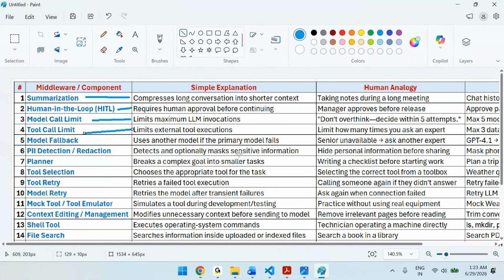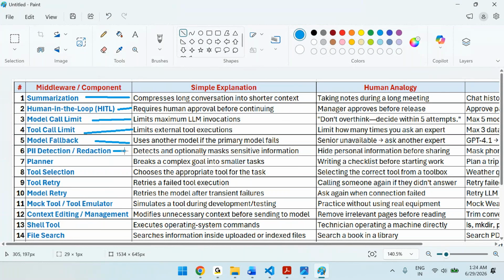Tool call limit is also the same. Now we have tool calls, right? Like Tavily tools, web search tools, weather tools like that. So you can put a limit on how many times the agent can call a tool, 3 times, 2 times like that. Then there is the model callback middleware. These are all provided here. We can use it to do some high-level coding or to change the behaviors.